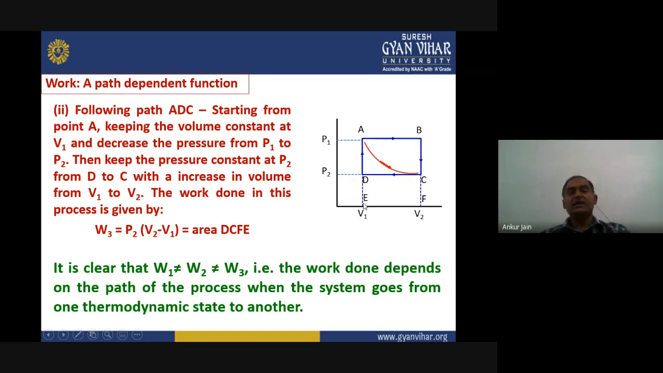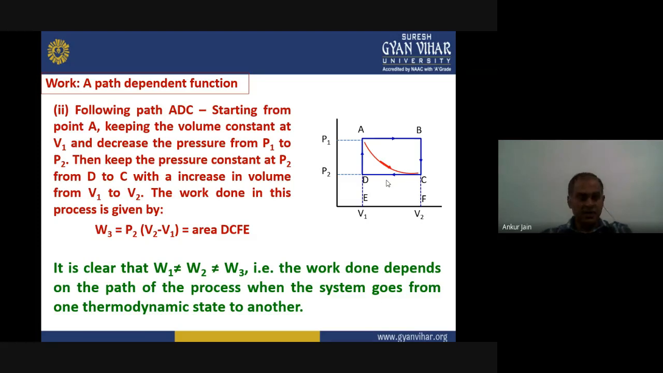So you can see that in all the cases the areas are different. In the first case the area was ACFE, in the second case it was ABFE, and in the third case it was DCFE. All the areas are different from each other. That means the total work done along different paths is totally different. That means W1 is not equal to W2, which is not equal to W3. That means the work done by the system or on the system depends on the path of the process. Okay, so this is the definition of work.